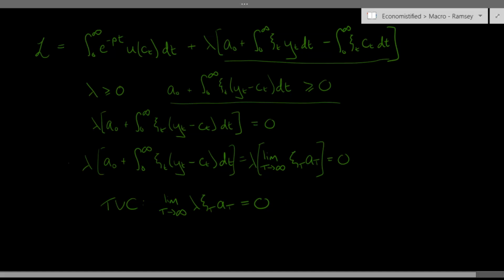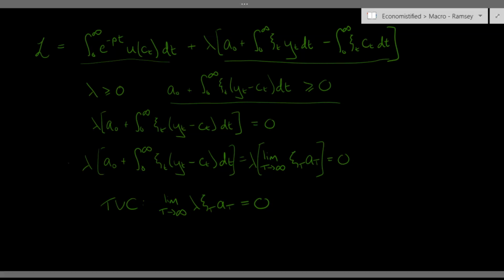So the present value of our consumption is going to be equal to our financial wealth, A0, plus the present value of our labor income. So that's the budget constraint dealt with. Let's actually optimize our objective function by choosing c of t.